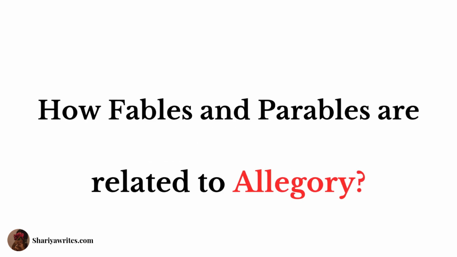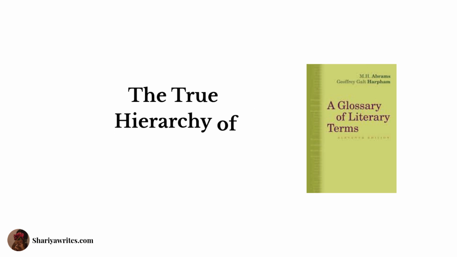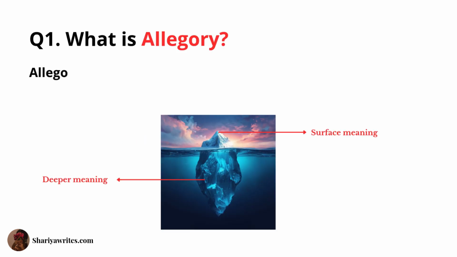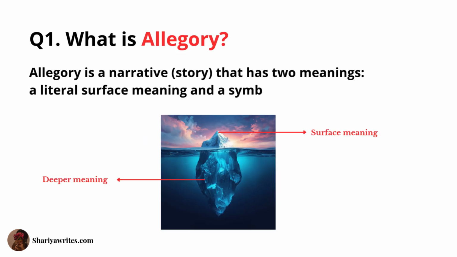Ever wondered how fables and parables are related to allegory? Today we go deep into Abrams' Glossary of Literary Terms to understand the true hierarchy of allegorical forms. Allegory is a narrative that has two meanings, a literal surface meaning and a symbolic deeper meaning.